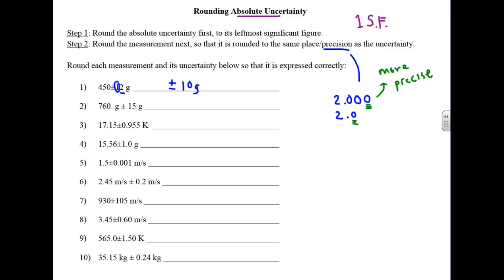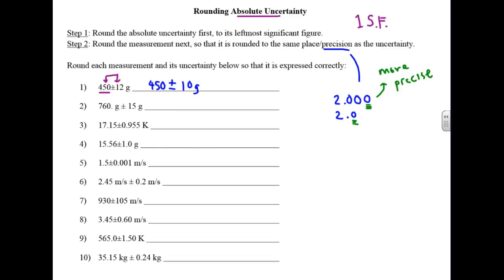Where did we just round to? We just rounded to the tens place. Here's the tens place. So find the tens place and round to the same place on the measurement. Alright, so, well, that's the 5. Oh, it's already rounded to the tens place. How convenient. Okay.